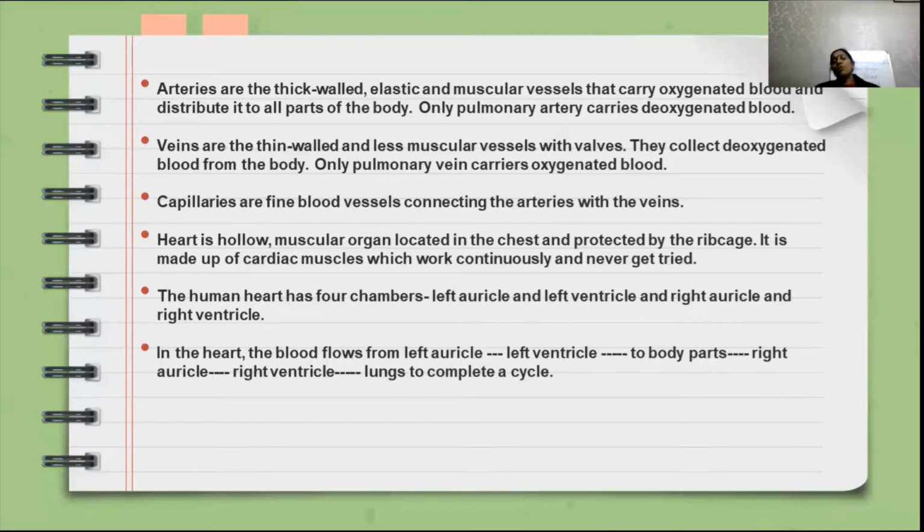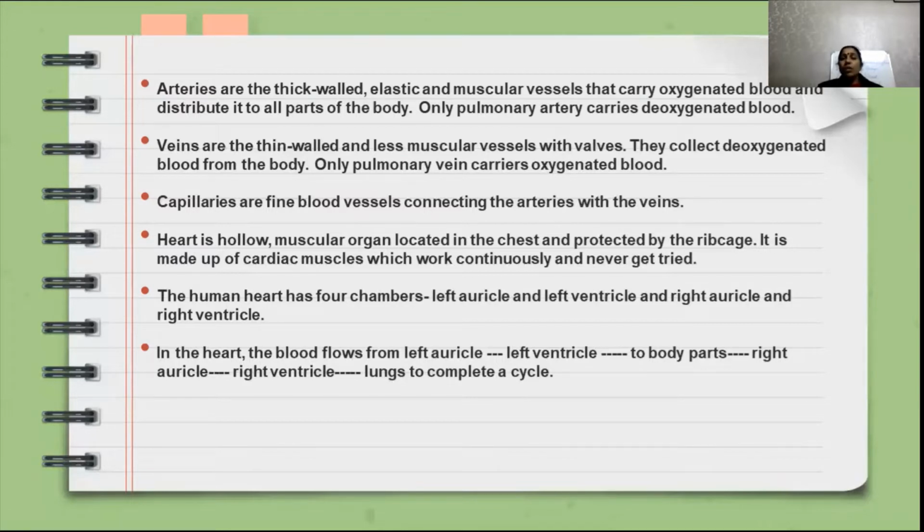And here also, that one exceptional point is here. That means one of the veins, and the name of the vein is the pulmonary vein, carries oxygenated blood. So here, students, note down the difference between these arteries and veins, and the pulmonary artery and pulmonary vein, what they are carrying. So those are important points of this revision topic related to blood vessels.